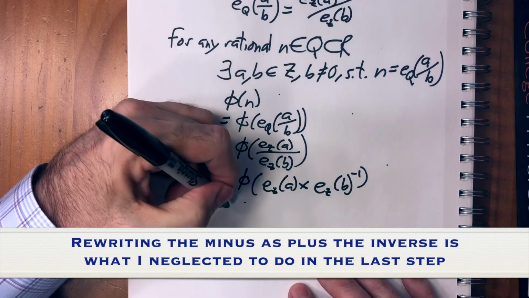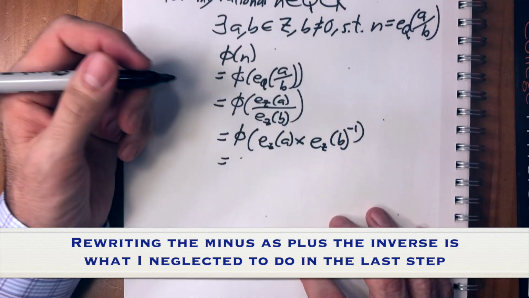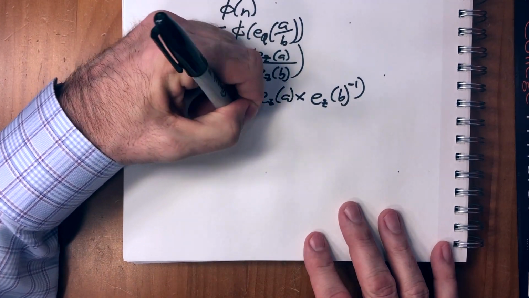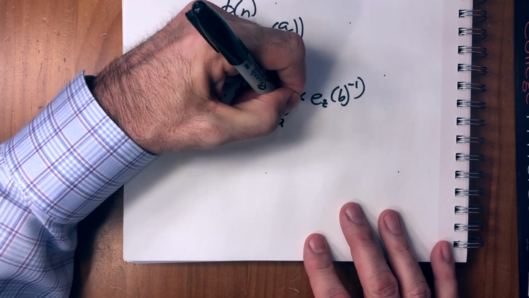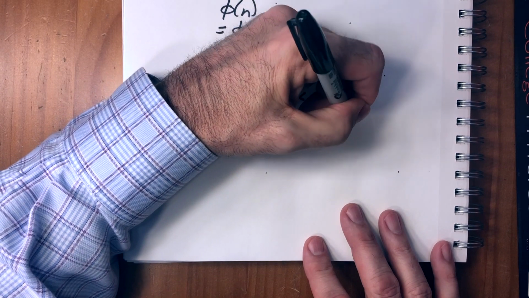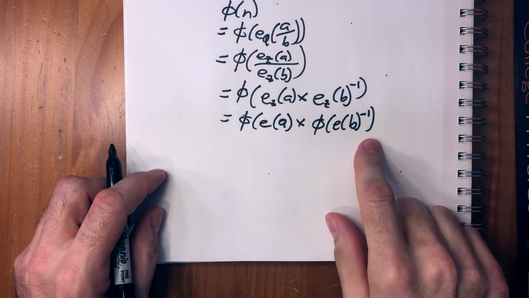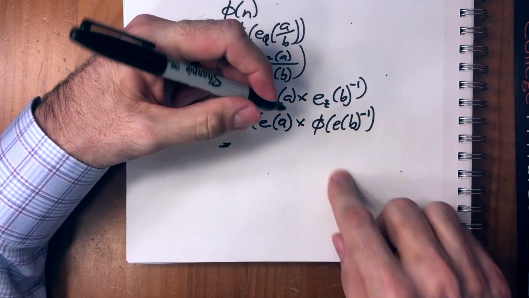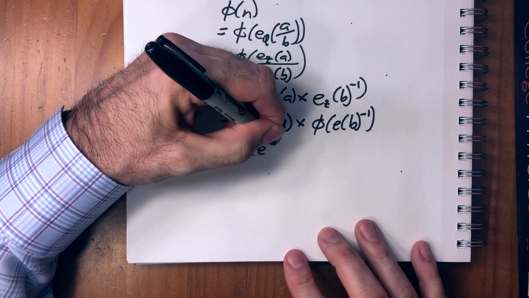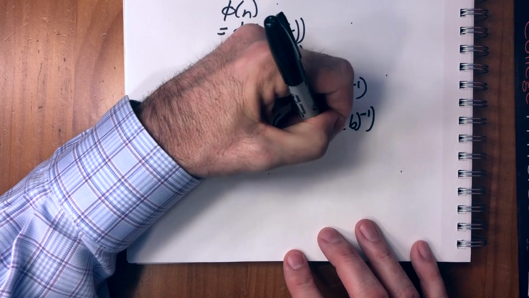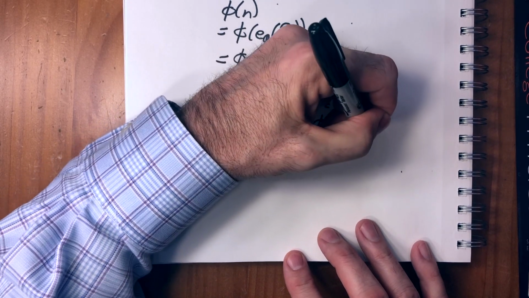Now, phi is multiplicative, so phi preserves multiplication. So we have phi of e of a times phi of e of b to the minus 1.